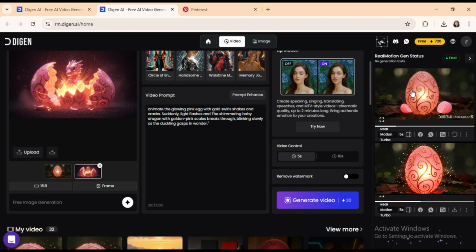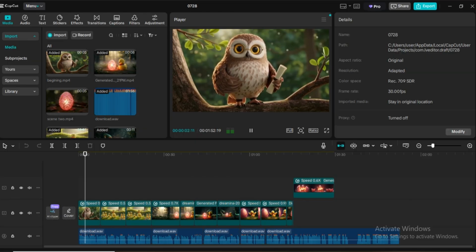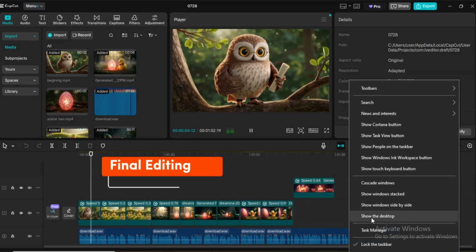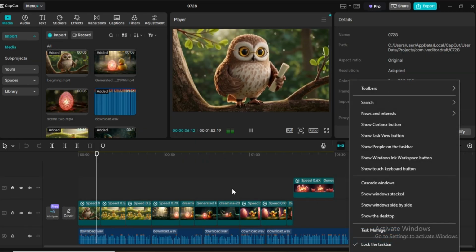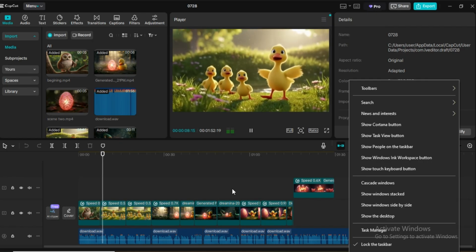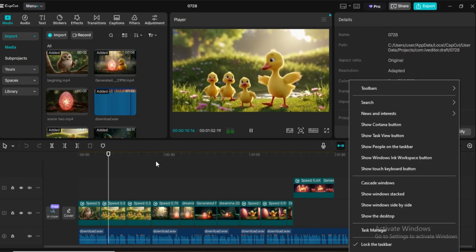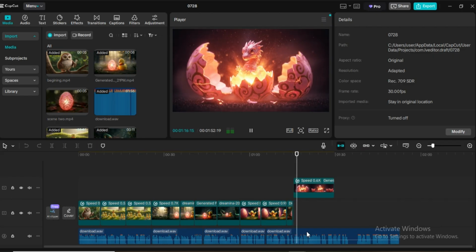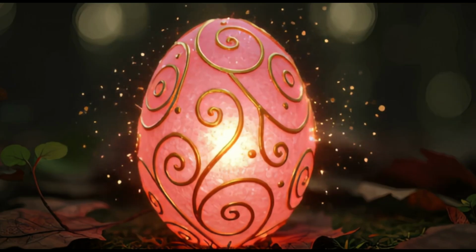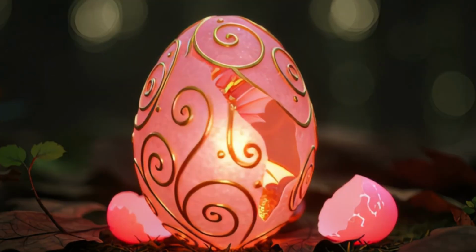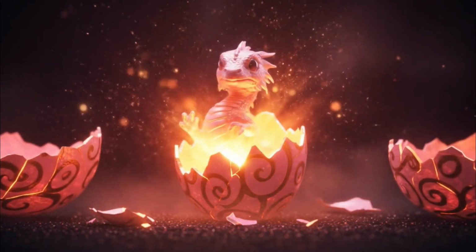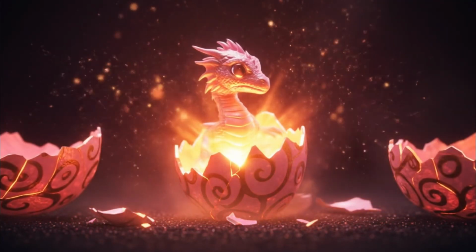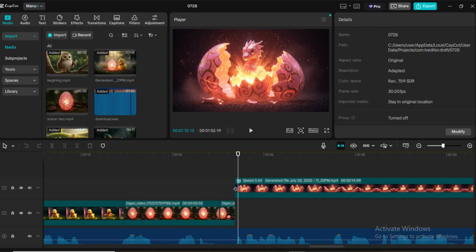You can also try Kling AI, but their 2-frame animation is only for pro users. Final editing. Now, let's put it all together. I brought everything into my editing app. For the egg scene, I combined the Digen animation with the Google AI Studio version. One showed the cracking, the other showed the egg opening to reveal a baby dragon. I trimmed the clips, added a nice transition, and came up with this final result.